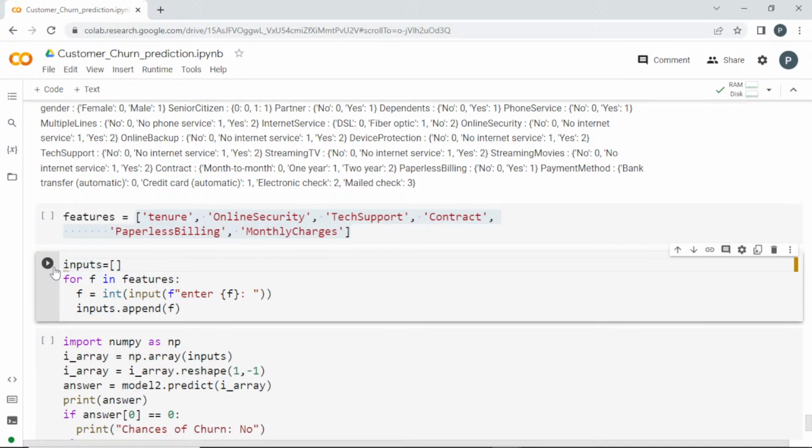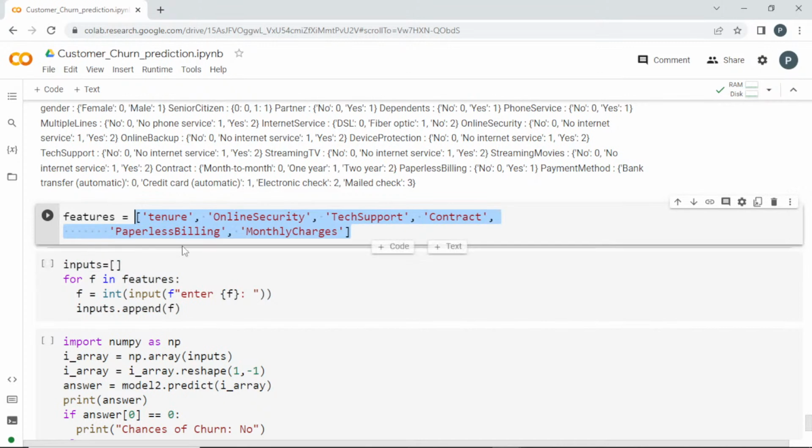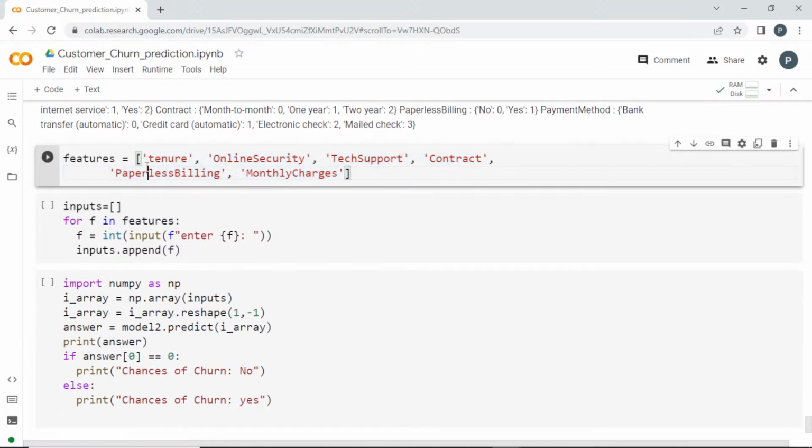So now I'm going to build a predictive system. Why I'm doing it is, if I want to pass for only one customer, these are the 6 features which I'm passing to the machine and trained it. Now if I want to predict for one customer, I want to enter all these values for that customer alone, which will give me the output. How am I doing?